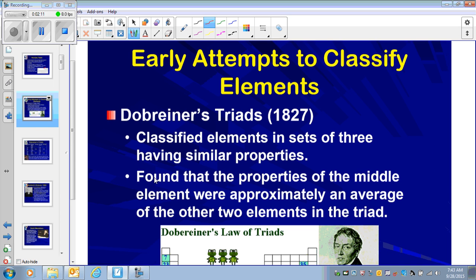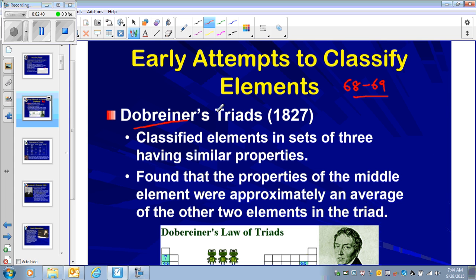The very first scientist who ever attempted or even thought of putting the elements together was Dobereiner. In your book, this information that I'm talking about is on pages 68 and 69. I suggest that you go to pages 68 through 69 and read it, and you will see a little bit of further detail in reference to these scientists.